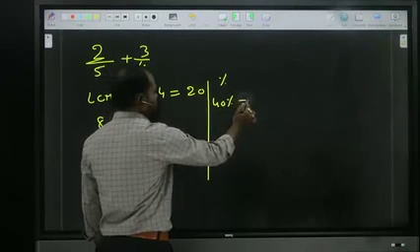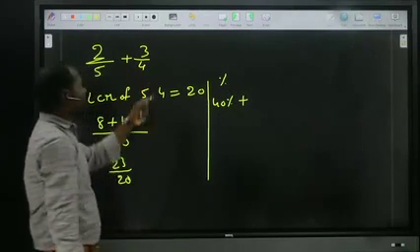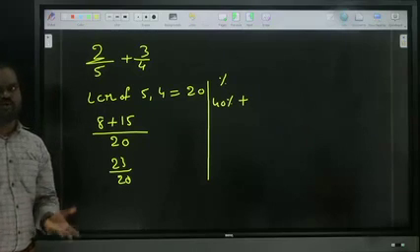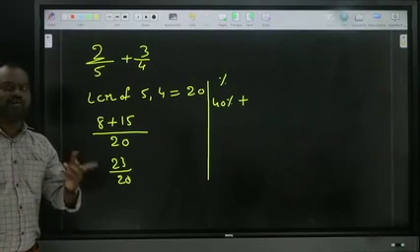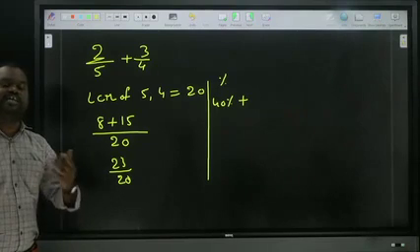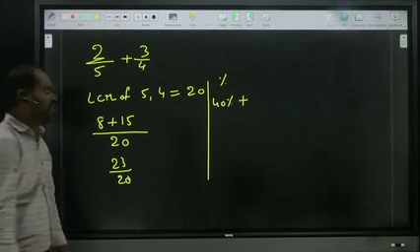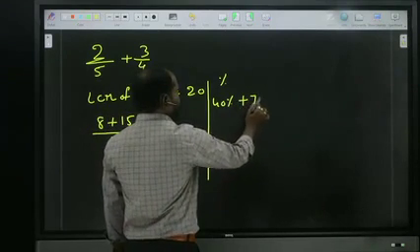Plus 3 by 4. What is 1 by 4? 25. 3 by 4 means 3 times that, 3 times 25, which is 75.